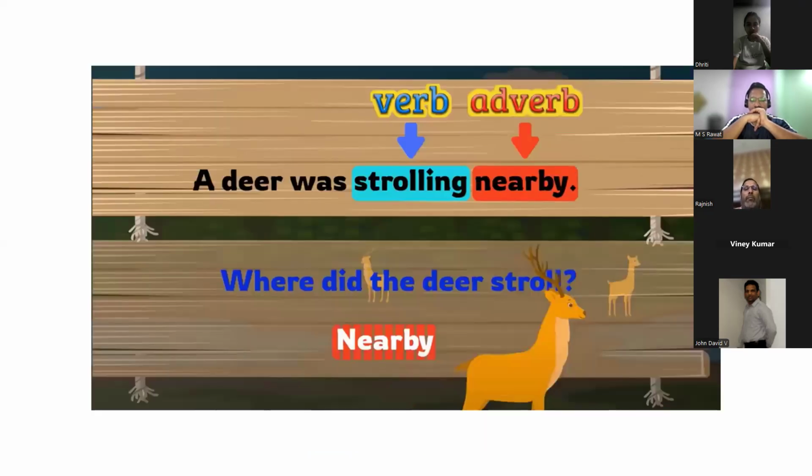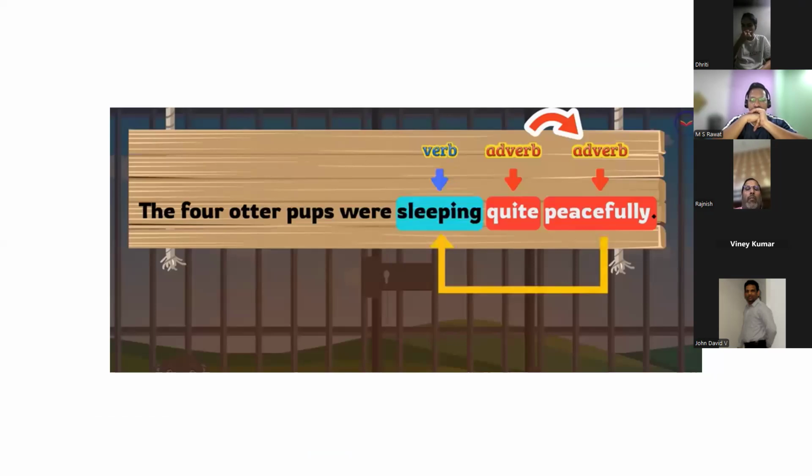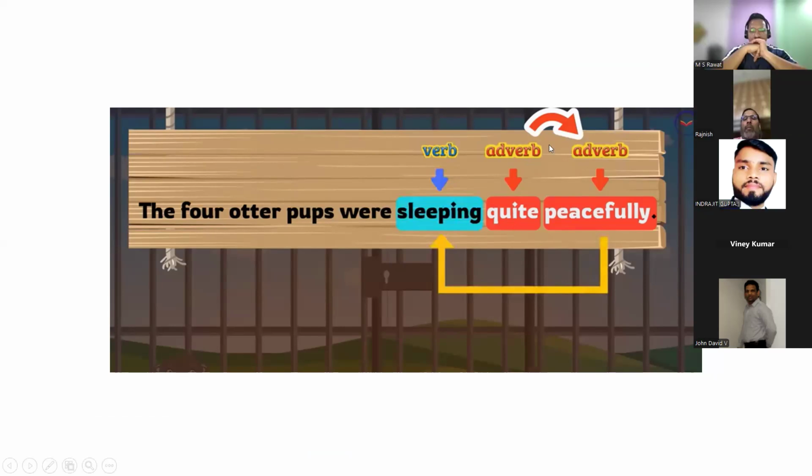A deer was strolling nearby. Now guys, see, in this sentence, there is no ly concept. So then you can ask, where did the deer stroll? Nearby. So nearby is an adverb. The four utter pups were sleeping quite peacefully. So in this case, sleeping is a verb, quite is an adverb, quite भी कैसा? Peacefully. So they are the two adverbs. So two adverbs can come in a sentence.